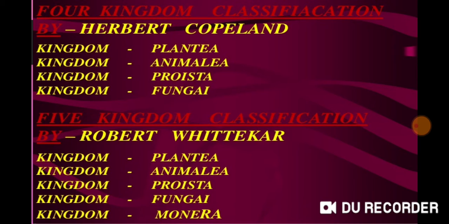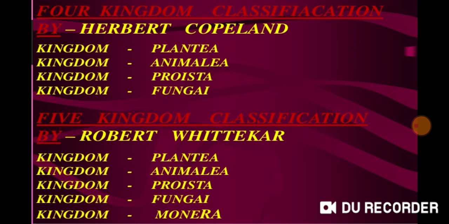Earlier, there was a four kingdom system classification given by Herbert Copeland. In those four kingdom classification, the kingdoms were kingdom Plantae, kingdom Animalia, kingdom Protista, kingdom Fungi. Plantae dealt with plants, Animalia dealt with animals, Protista was a simple category in which protozoans were present, and fungi in which fungus or fungal or viral content was present.